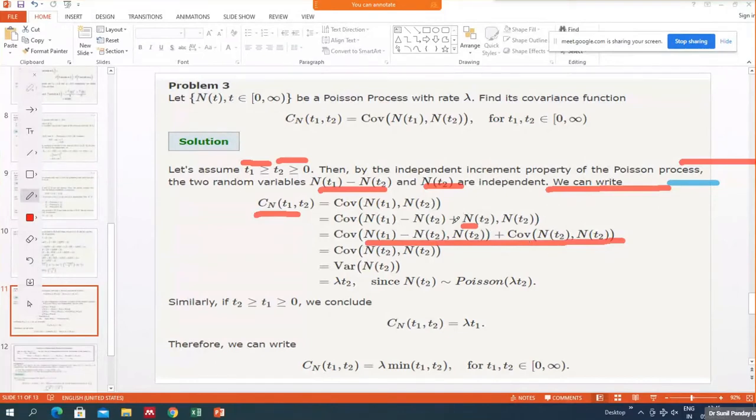Okay, we split this and this with N(T2), and this N(T2) with this N(T2).